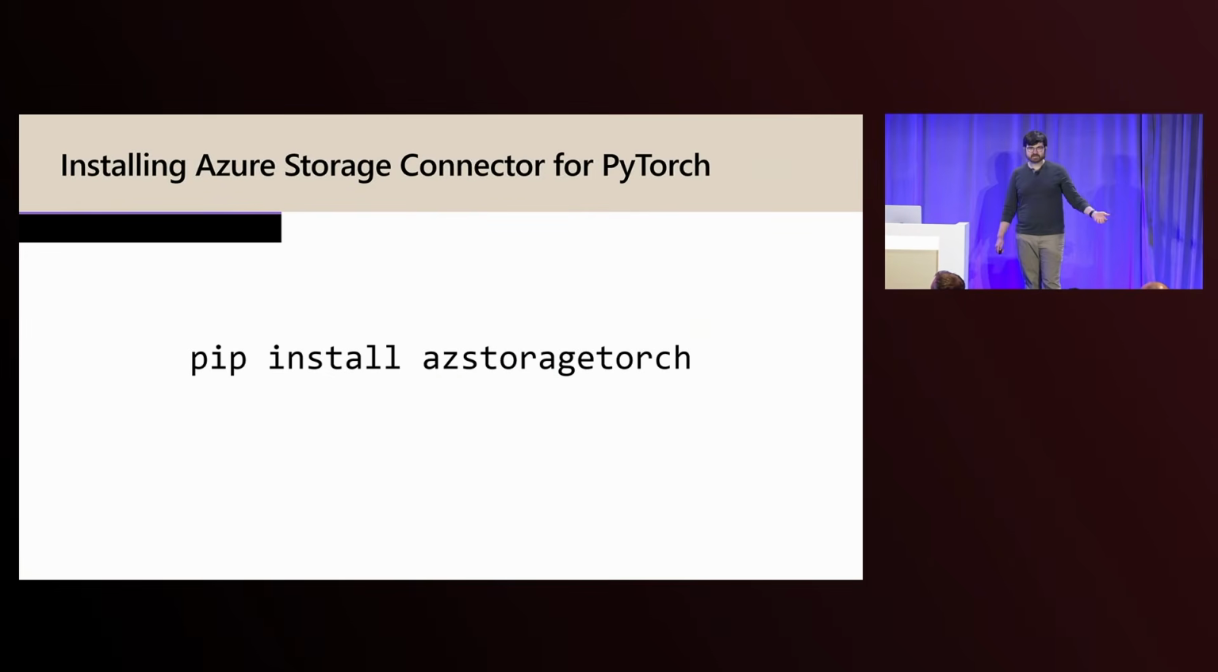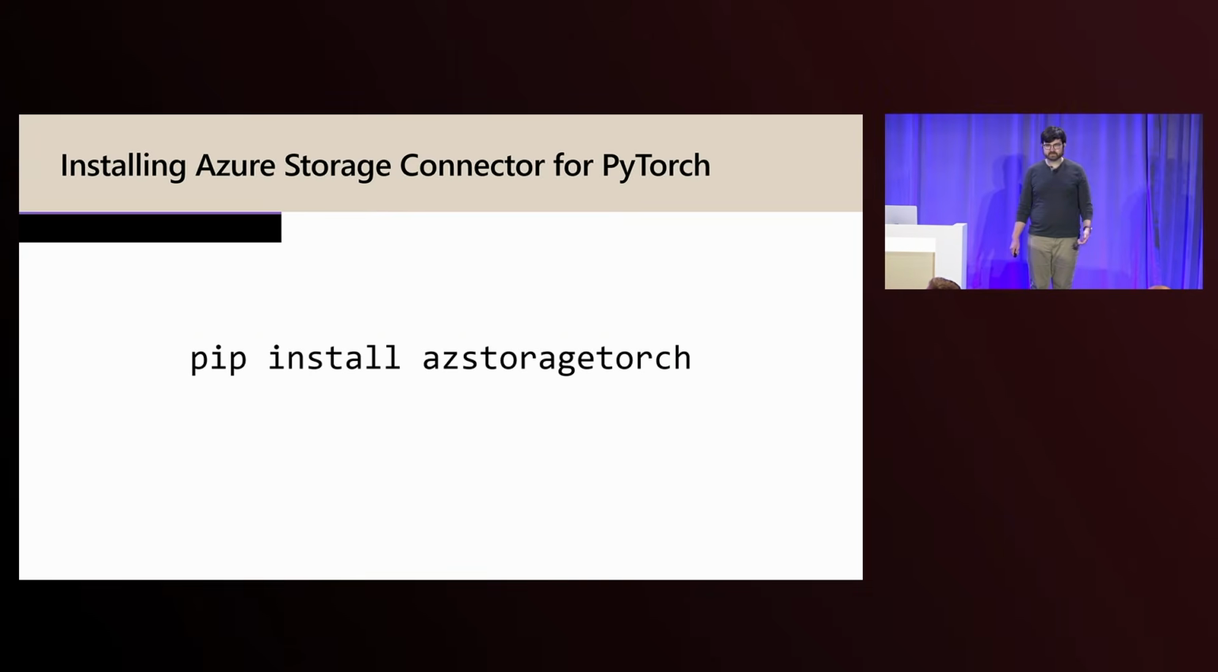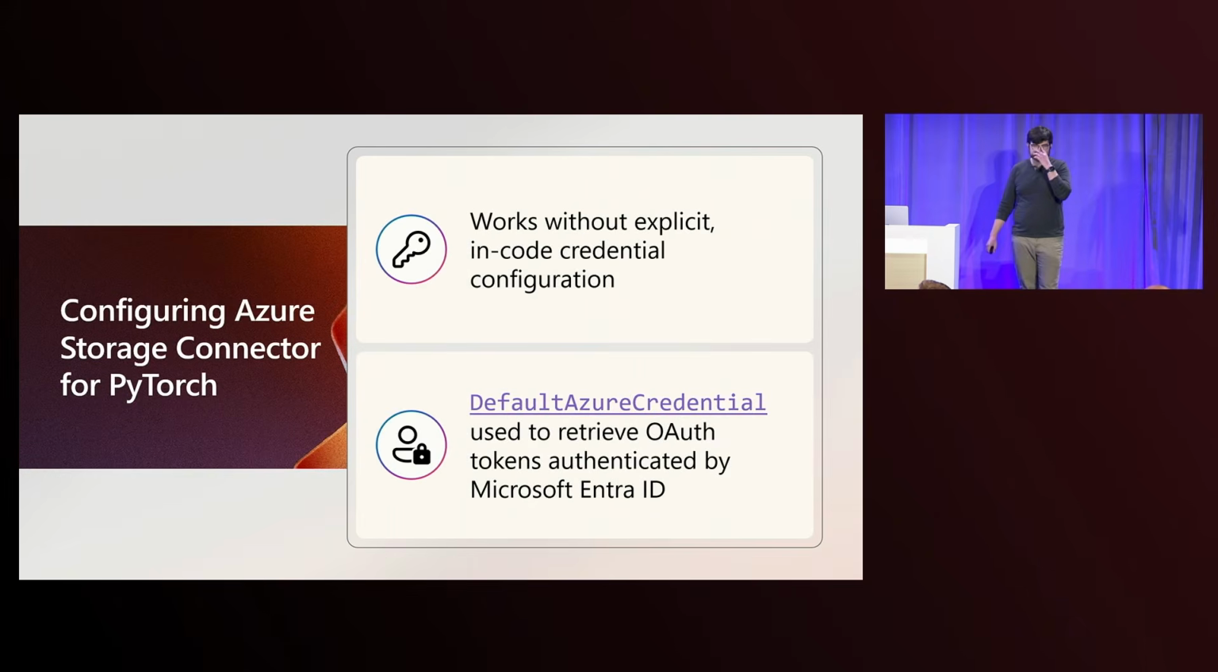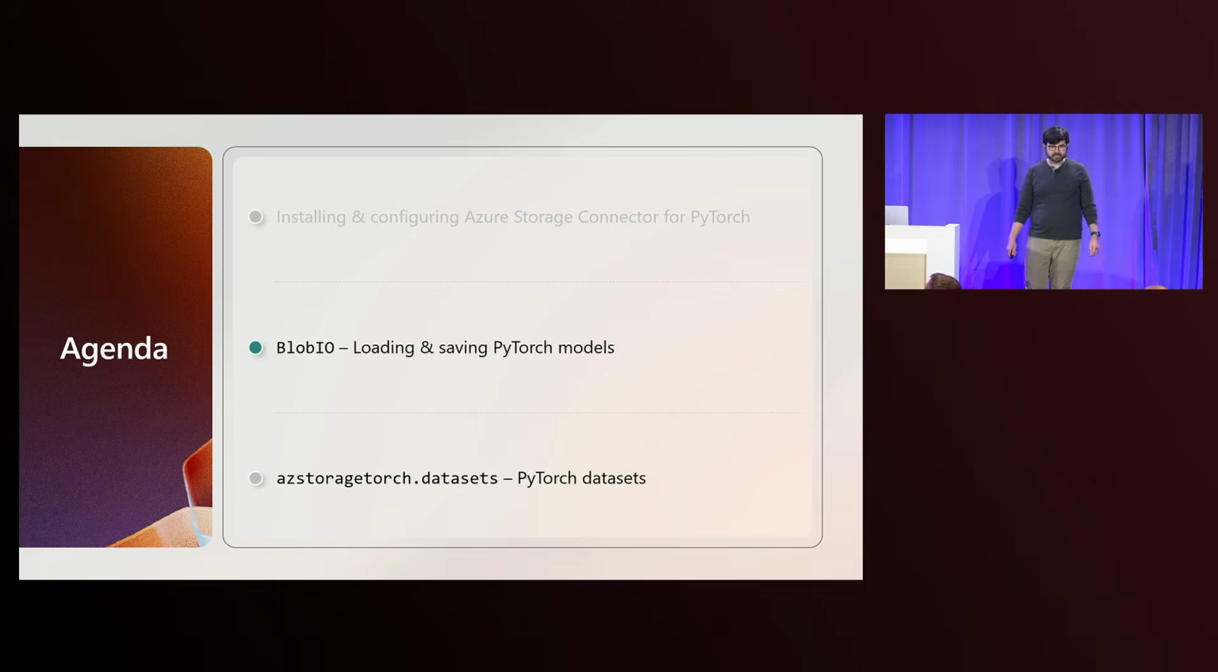Because it is a Python package, all you need is pip to install it. So just run pip install az storage torch. Az storage torch is the name of the package. It's also going to be the name you're going to be using to import these integrations as part of your Python code. In terms of configuration, all you really need is your environment to be pre-configured with credentials. And this could be a number of things. For example, it could be a system-assigned identity, user-assigned identity, or even logged in using the Azure CLI. The library will automatically find these credentials and use it, so you don't have to explicitly set credentials in your Python code. So that's basically all you have to know for installation configuration.